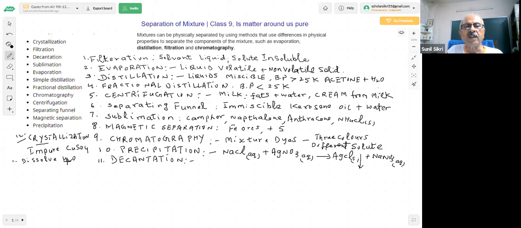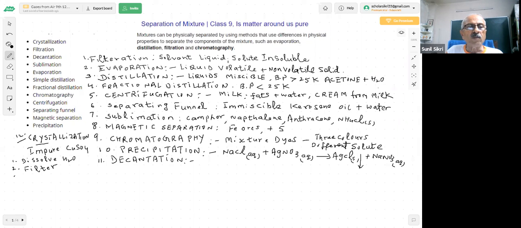I will dissolve it in water. There are impurities. I filter it. What happens when you filter it? Those impurities which are not soluble in water are removed.